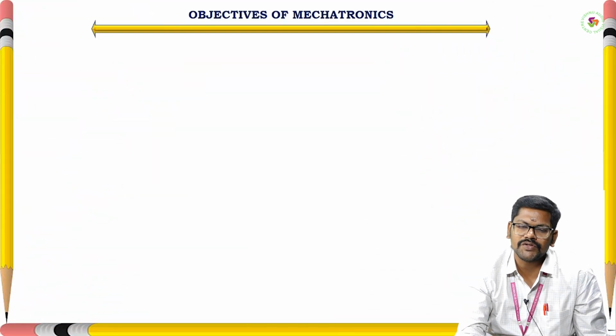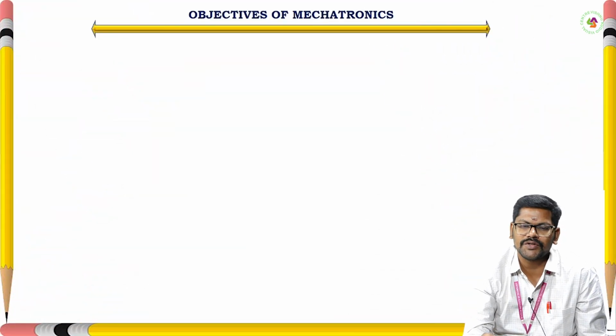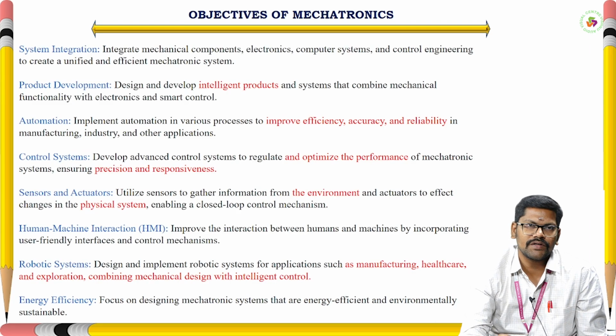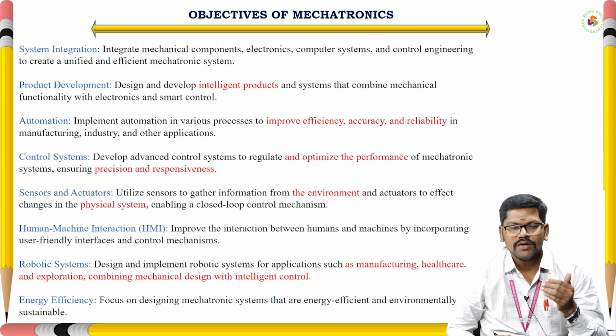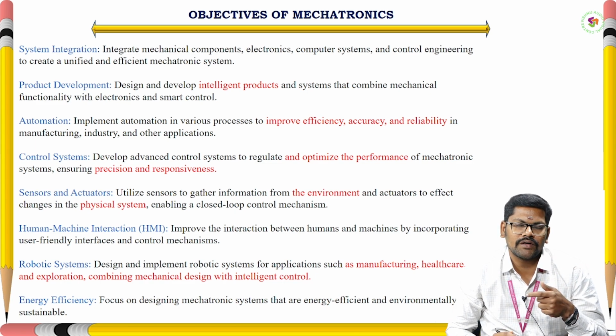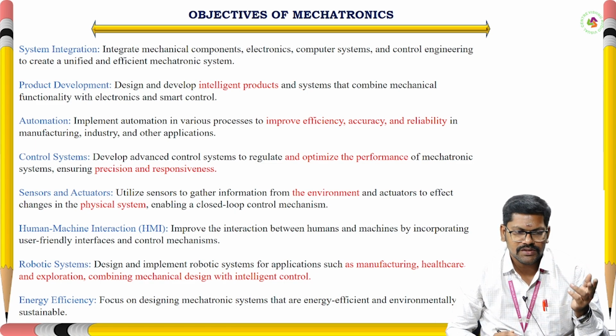Coming to the objectives of mechatronics. What is the objective of mechatronics? We'll start with the first one. As I said earlier, how this evolution of mechatronics came. So first is nothing but integration of all those core branches of engineering. System integration. The first objective is system integration.